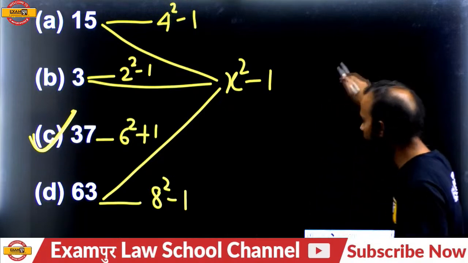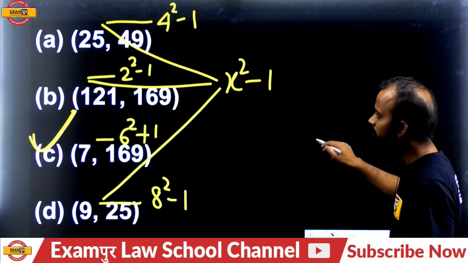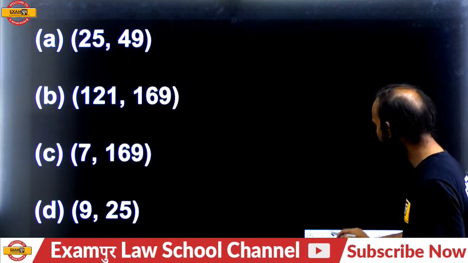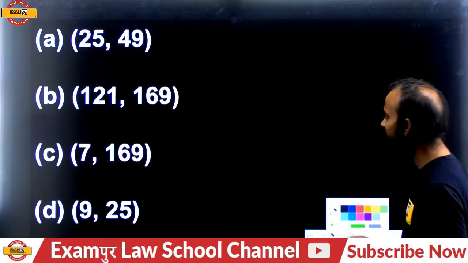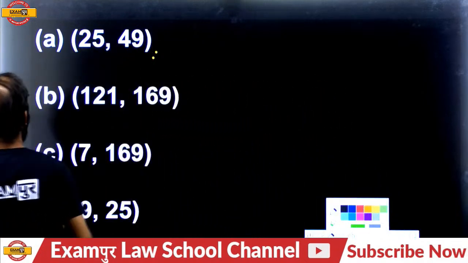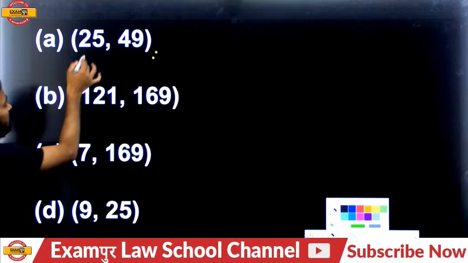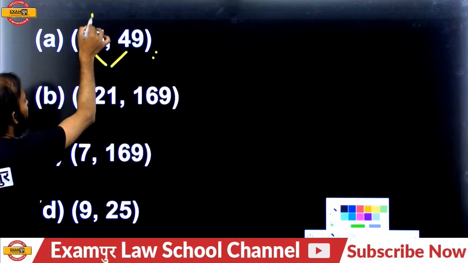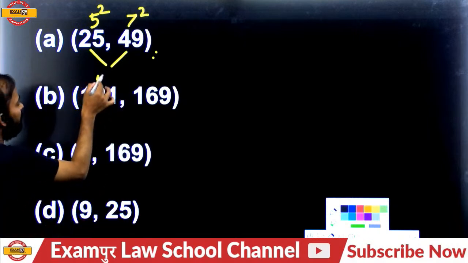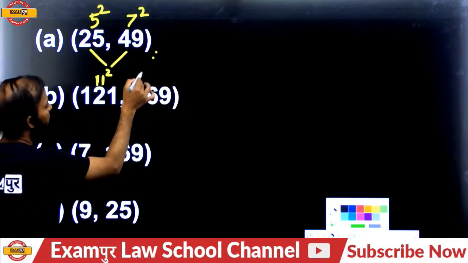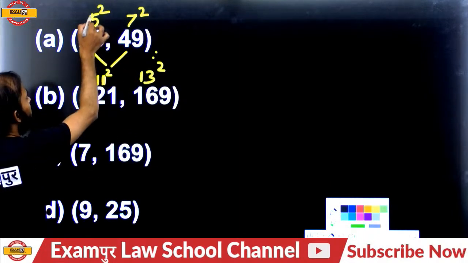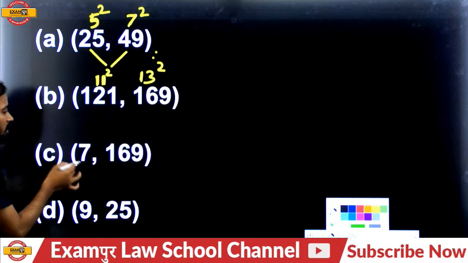Okay, next one, what will be the answer of the next question? Please tell me. It's a pair of numbers, so with the help of one number you have to relate to the other number and give the answer. Two numbers are given, it's a pair of numbers, because the relation between 25 and 49 is what? It's a perfect square of 5 and a perfect square of 7, and 121 is a perfect square of 11 and the next is a perfect square of 13, and the difference of 11 and 13 is what? 2. Similarly, the difference of 5 and 7 is what? 2. And the next one is what?